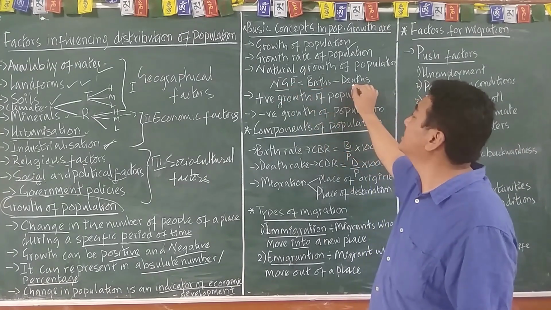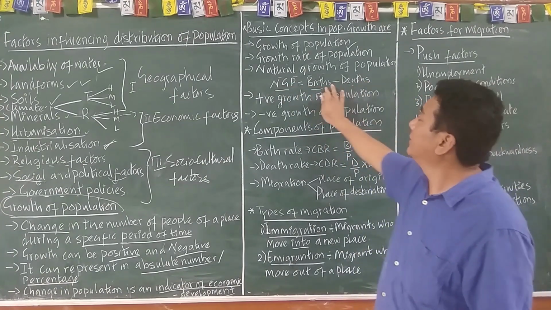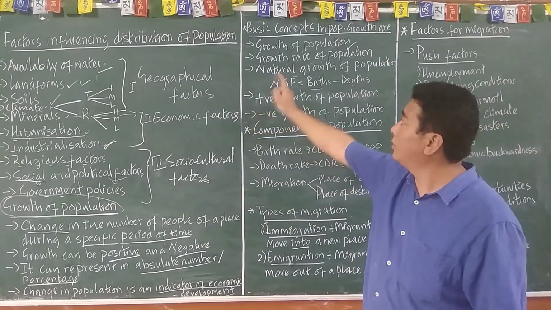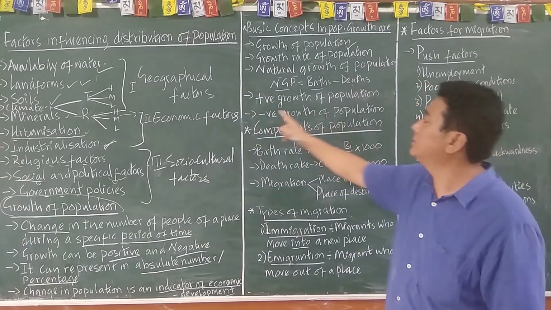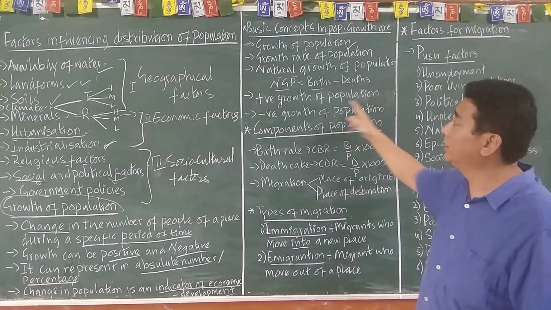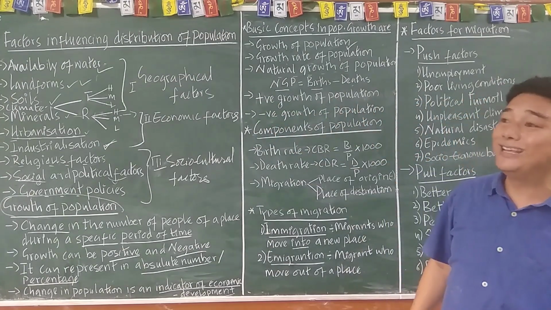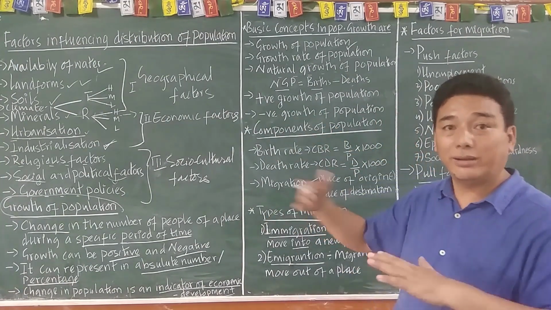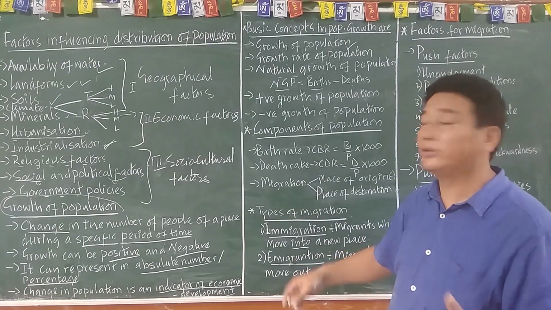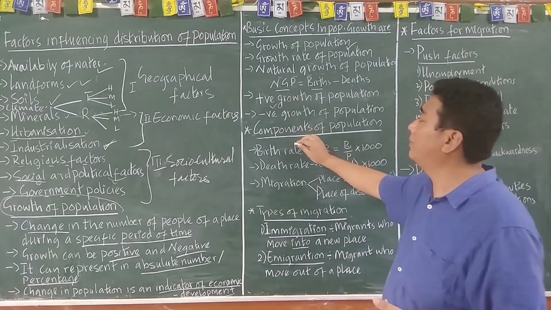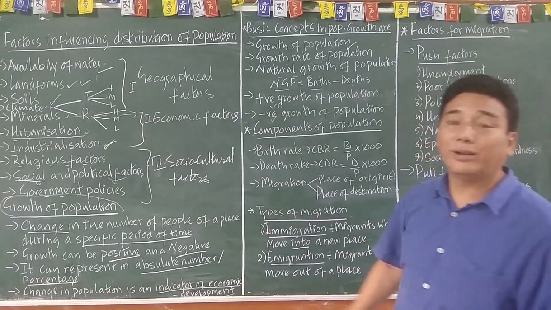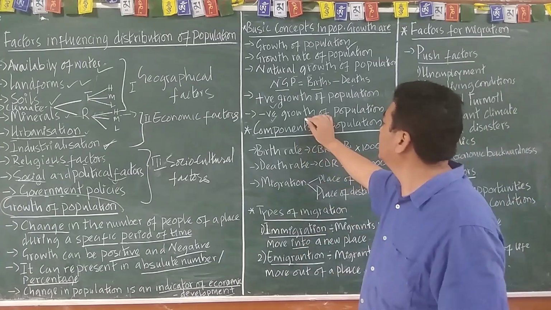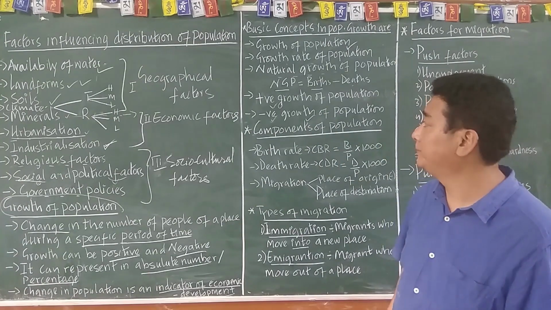Then, as I told, the growth of population will be positive or negative. When there is a higher birth rate between the death rate and birth rate, it's a positive growth of population. And whenever there is a situation of more death rate, that is negative growth of population.